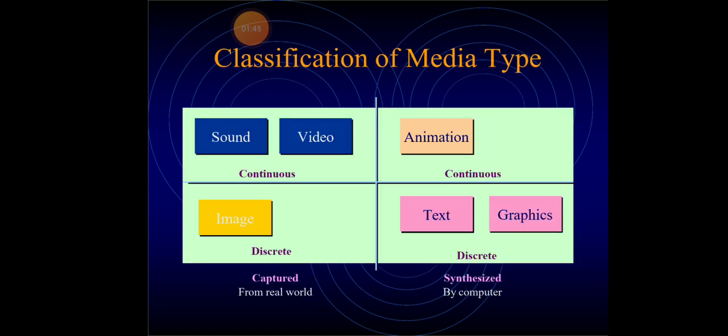Then we see the classifications of media types. We already know that there are types of information available in the world. What are they? Sound, video, animation, image, text, and graphics. All these inputs are integrated, and the data are communicated through the mediums. So here we are using more than one medium.